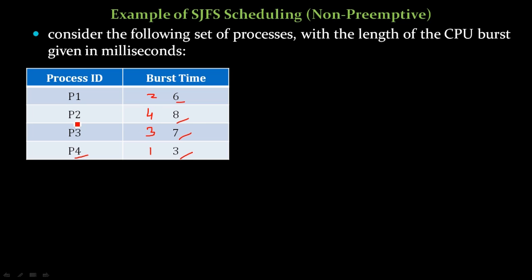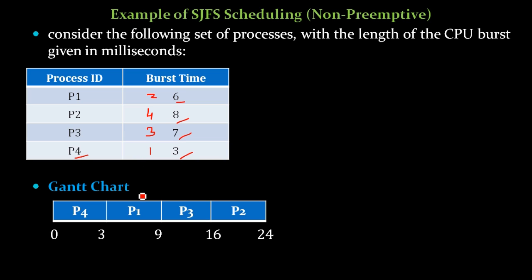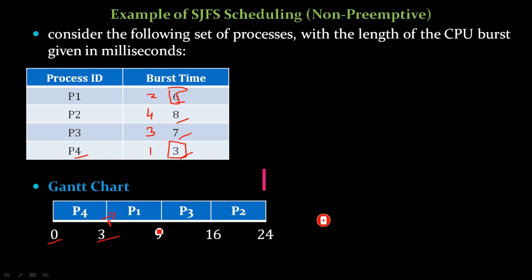Based on this table we will prepare the Gantt chart with the timeline. At the 0th time, P4 enters the CPU, completes its burst time of 3 milliseconds, and exits at this point. At this point P1 enters. It has a total of 6 milliseconds of burst time, so it will complete 6 milliseconds of burst time and exit at this point.